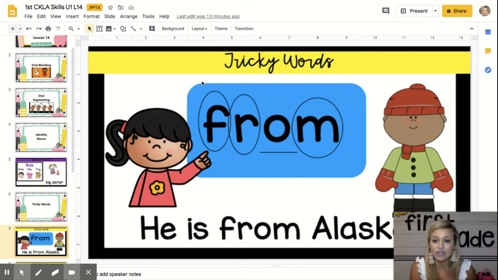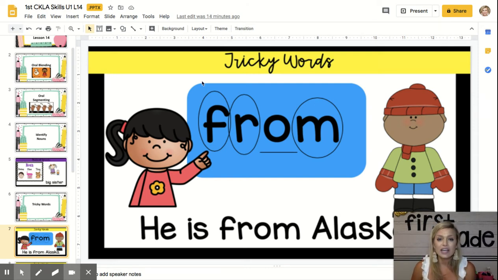Scholars, this is tricky word from. Say tricky word from. Awesome. Tricky word from is tricky, but it's in a sentence. Let me use it in a sentence first. He is from Alaska. Or I am from Wisconsin. All right, so we're going to jump right in.